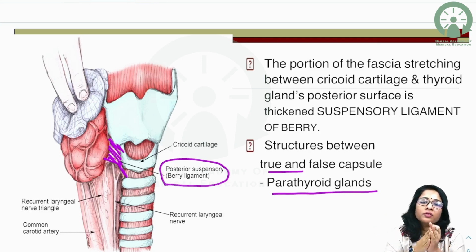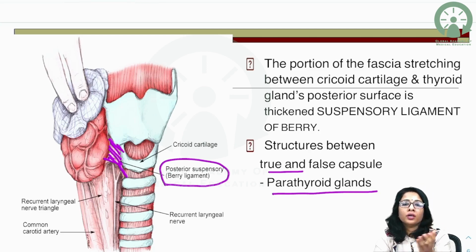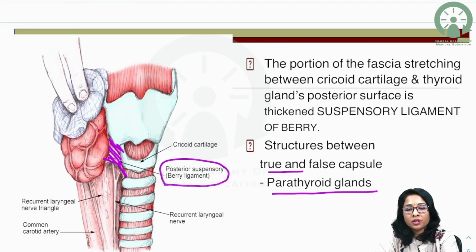So that is the major difference between the venous plexus of the thyroid gland and the venous plexus of the prostate. In the prostate gland, the venous plexus is located between the true and the false capsule. So during the removal of the prostate, the true and false capsules are both kept intact. It is scooped from inside the urethra, keeping both the capsules intact to prevent any hemorrhage. We know the prostate is a gland present around the first part of the urethra in males.